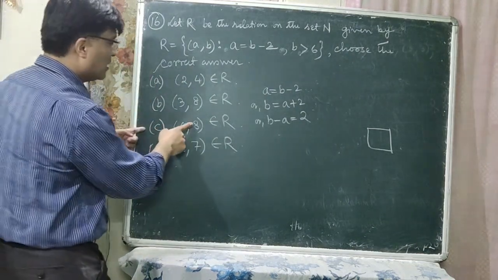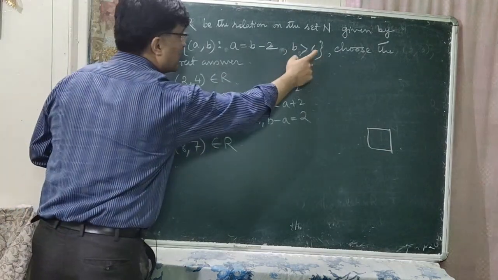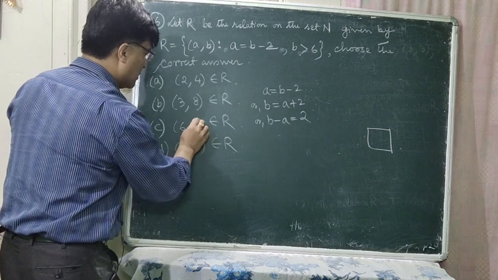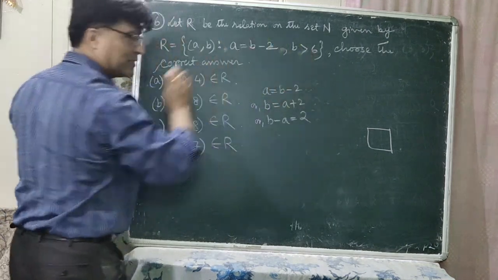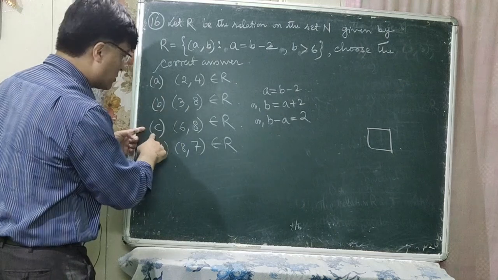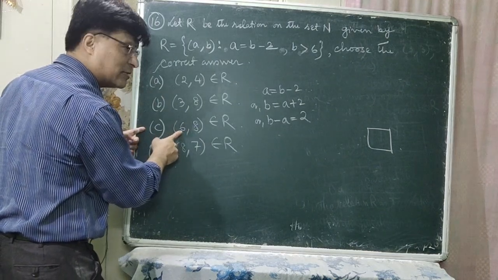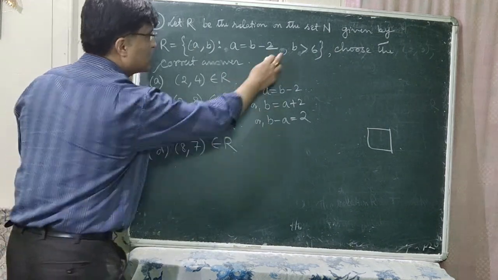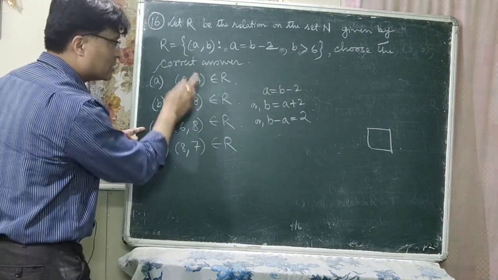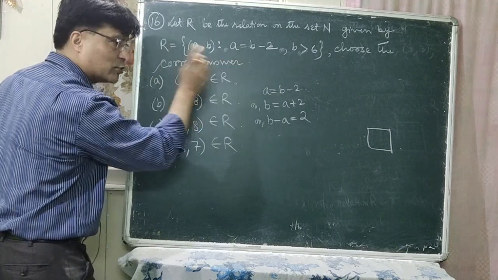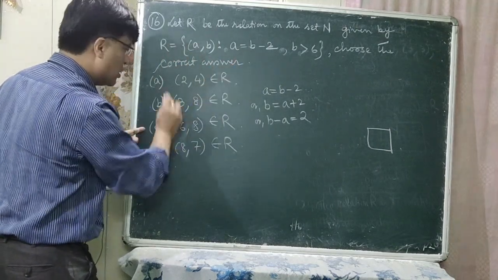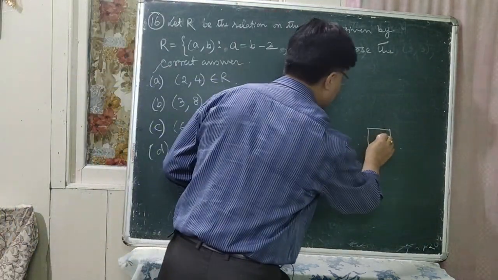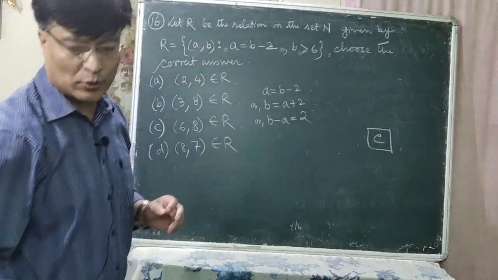This must be the correct option, C. Here what is the value for B? It is 8. This 8 is greater than 6, isn't it? So you can choose the correct option as C. And also B minus A is 2, that is 8 minus 6 is 2. This is also correct. This second number is the value for B, and B is greater than 6. Obviously this 8 is greater than 6. So (6, 8) is the correct option. So which is the correct option in this case? C is the correct option.